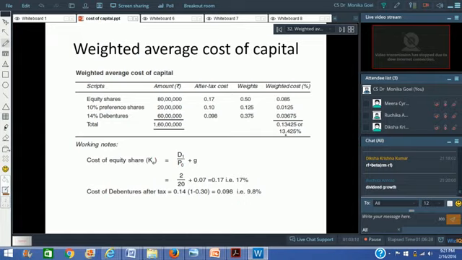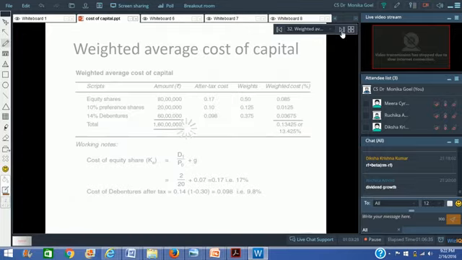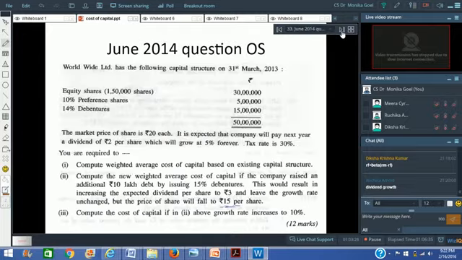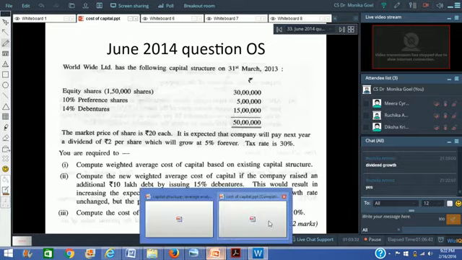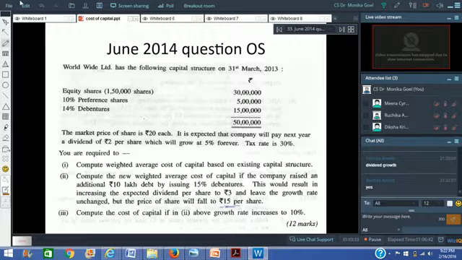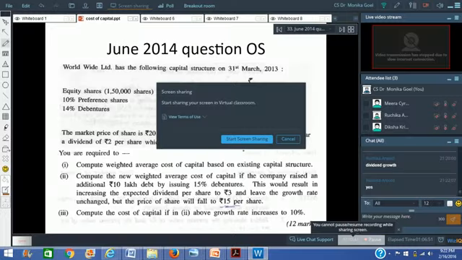So the weighted average cost of capital for this company is coming as 13.425%. Is it clear? Can I move to the next question? Another question which I wanted to discuss with you, which I had added to the PPT, which I would like to share before I move to the next slide.